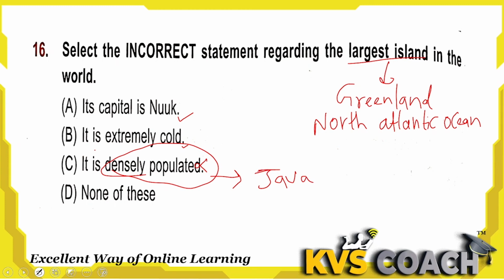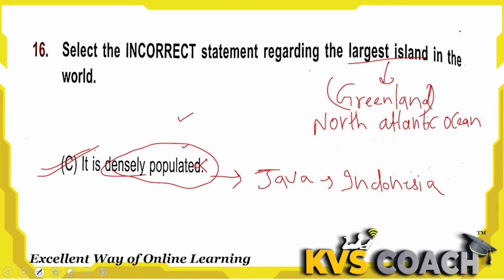On this island, almost 1200 people live per square kilometer. This island is in Indonesia. So the incorrect statement for Greenland is option C. It is densely populated. Option C is the right answer here.